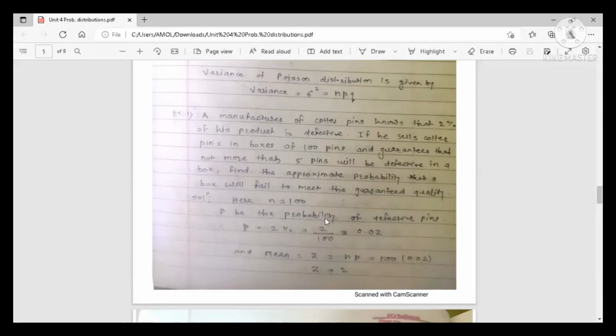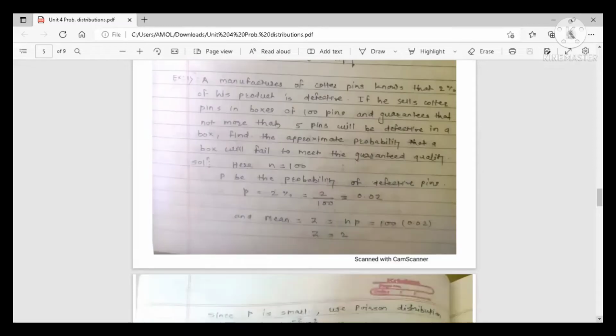Now p is the probability of defective pins in a box. See, what is the standard probability given by the manufacturer? 2%. So p is equal to 2%, which means 2 upon 100. If we simplify it, the value is 0.02. So this is the probability of success, the standard probability given by the manufacturer.